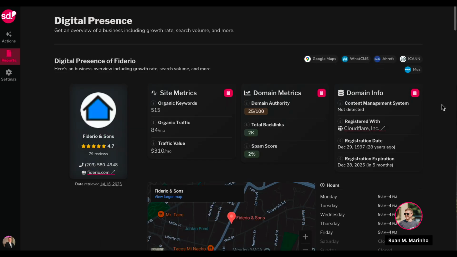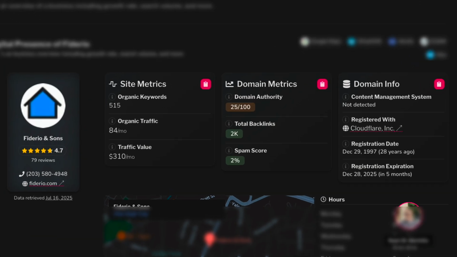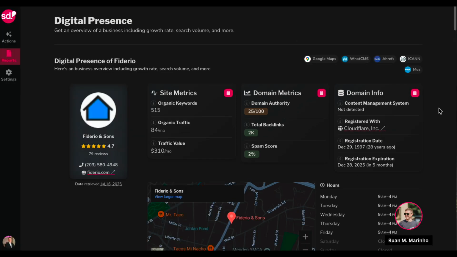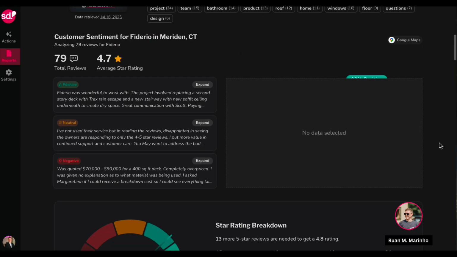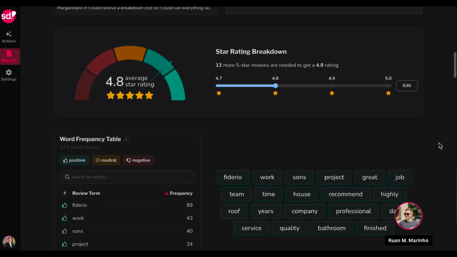So as you can see, as I ran the Digital Presence report, I quickly get some critical information about these different businesses. In this case, I get the Google business information, quick site metrics, quick domain info, and their Google business profile. On the top right, it's called several different tools, so I'm really going to get comprehensive information throughout this data. Scrolling down, I can take a look and see customer sentiment for Dario and Meriden. I could see their star rating breakdown.